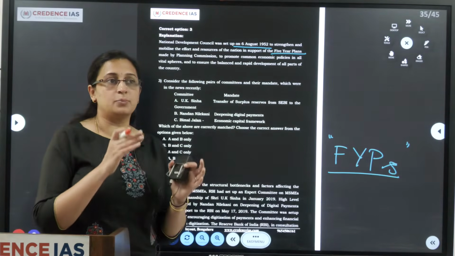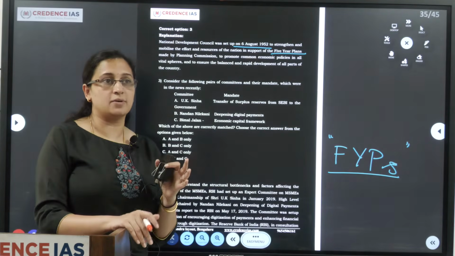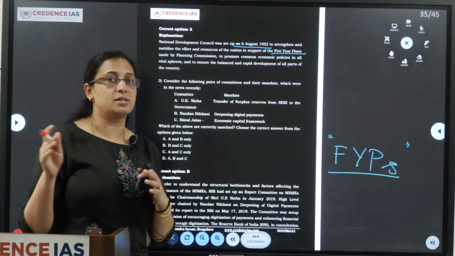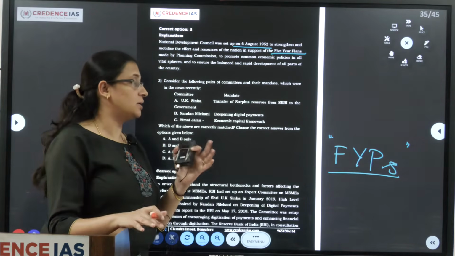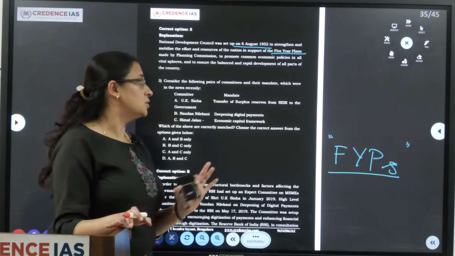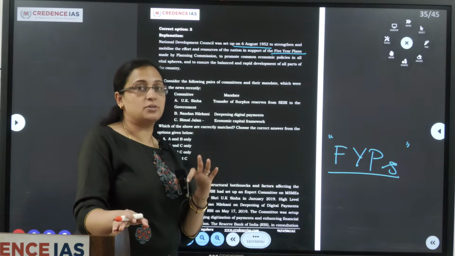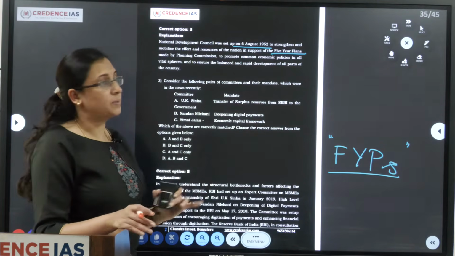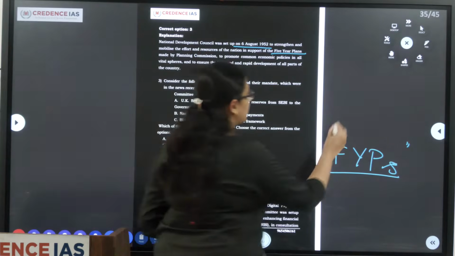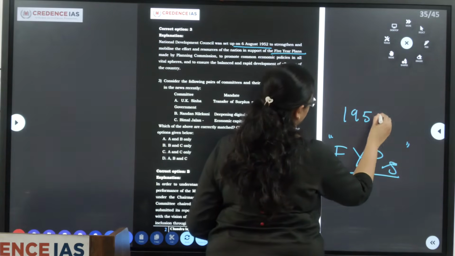Importance was given to agriculture, manufacturing, as well as service sectors, sectoral as well as regional development. So in order to carry that sectoral and regional development, the 5-year plans were introduced starting from 1952.